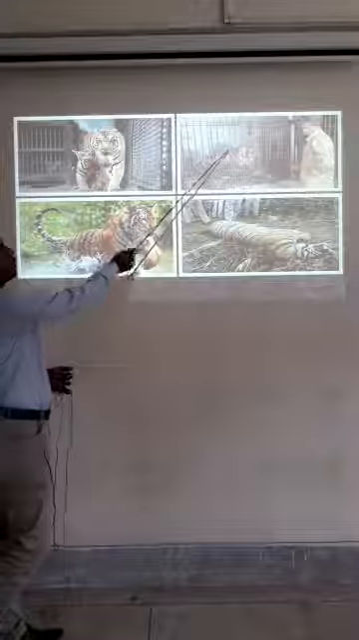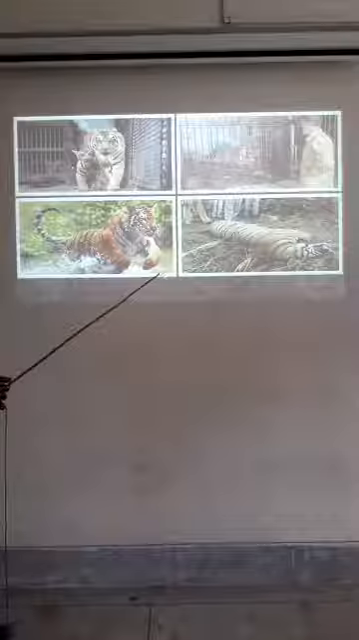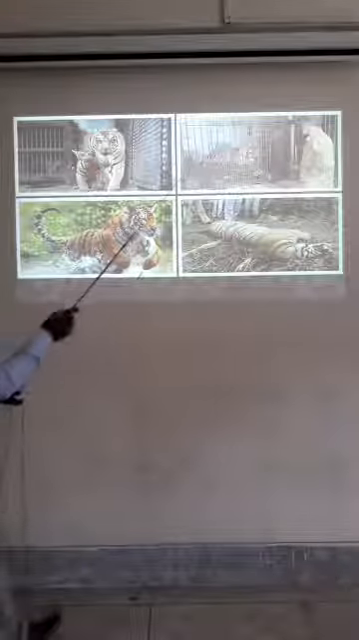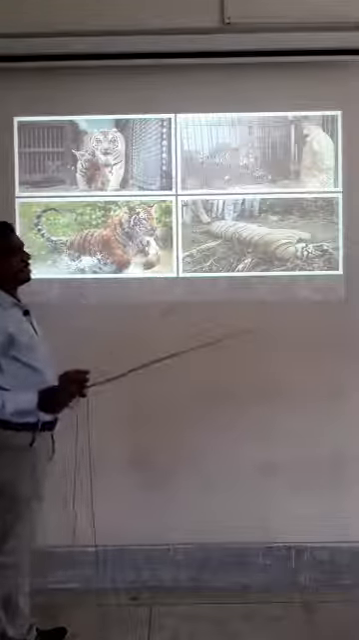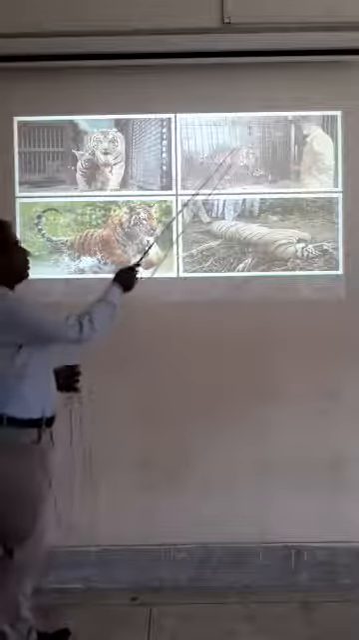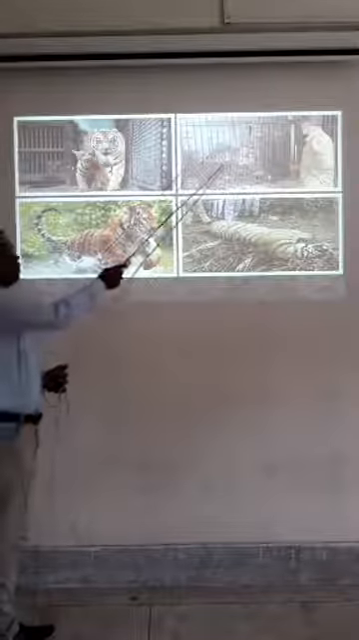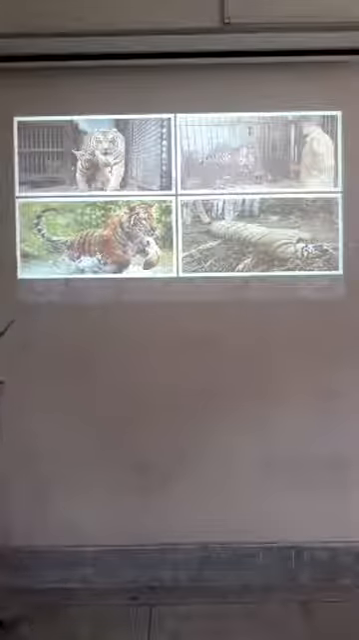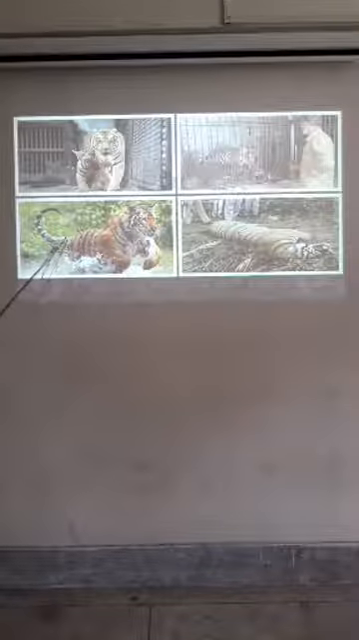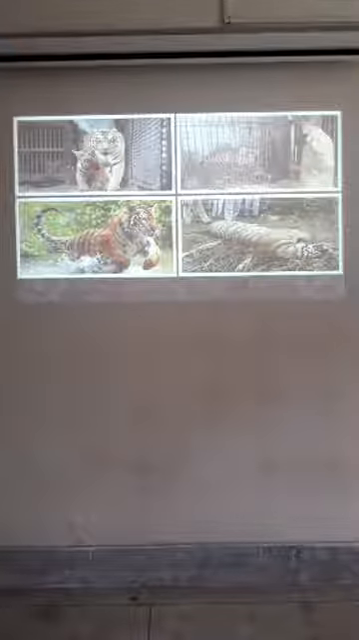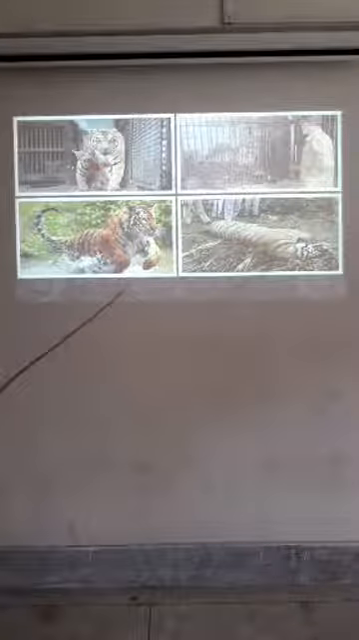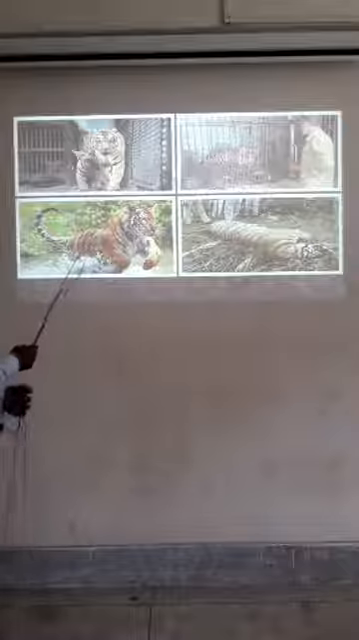In another picture, you can see a visitor is watching the sight and plight of the tiger. This is also a tiger, but it is not free here. Here you can see another tiger. He is jumping, going. That means he is leaving the place where the hunter wanted to hunt the tiger. That means it is leaving the danger.